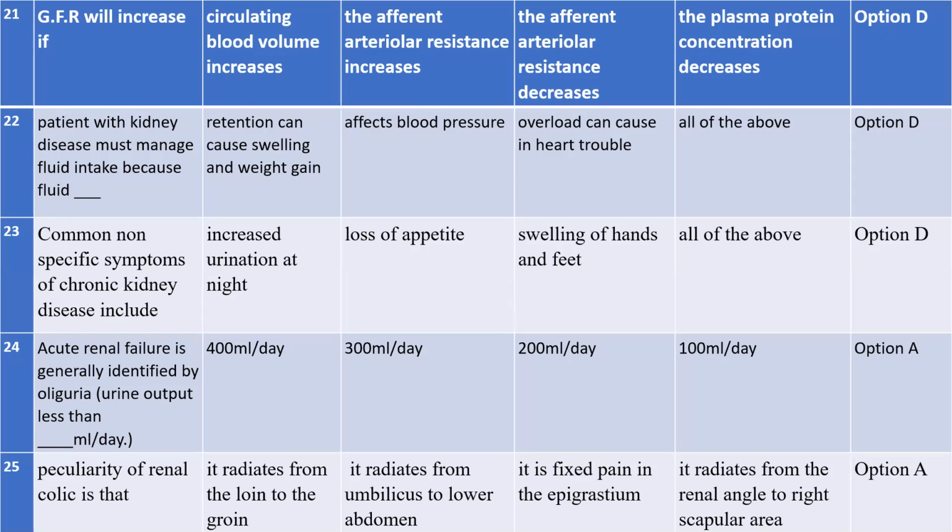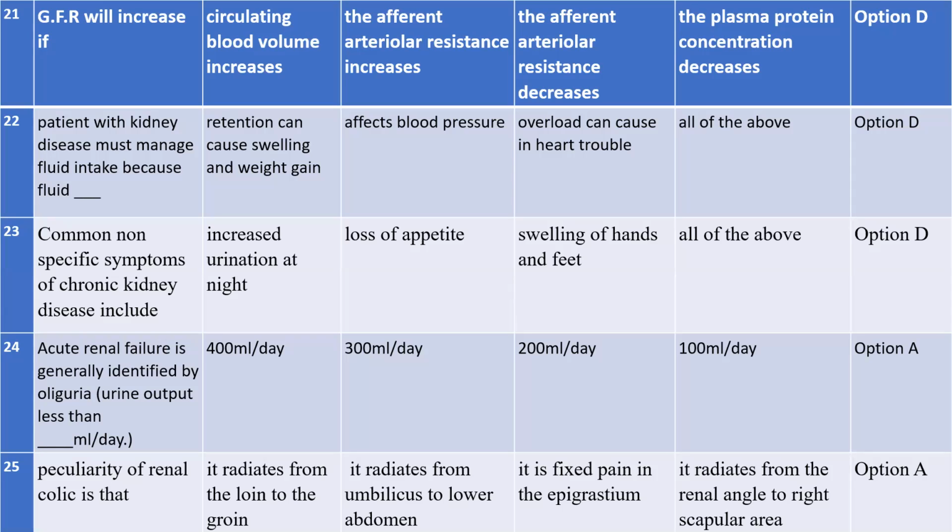So option C is what? Overload can cause heart trouble. We discussed in end stage renal disease, the clinical features, that there can also occur a cardiac problem.